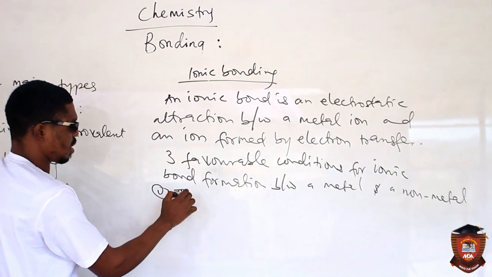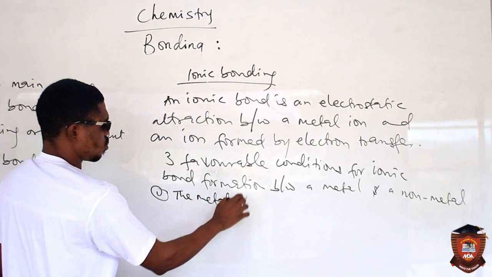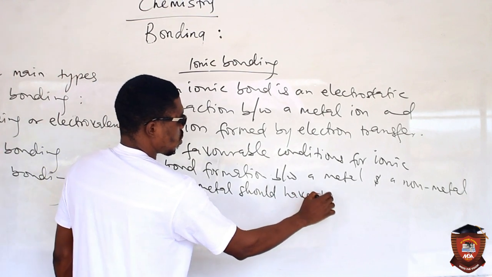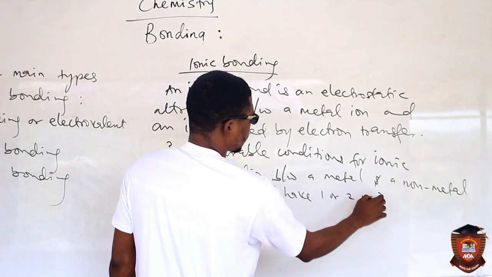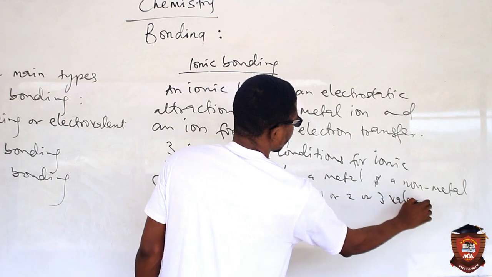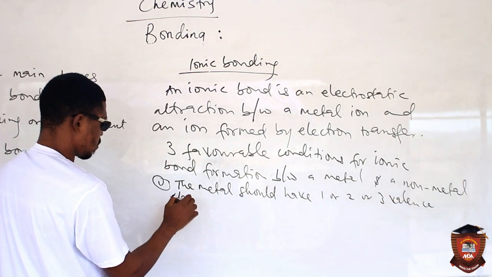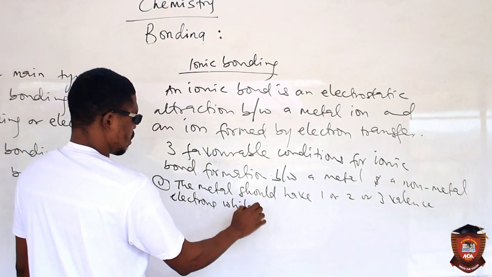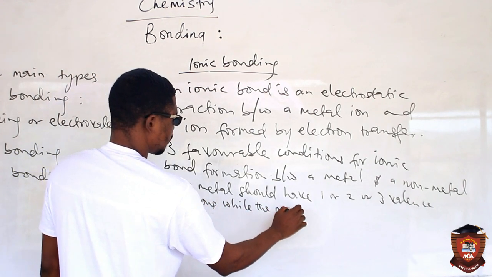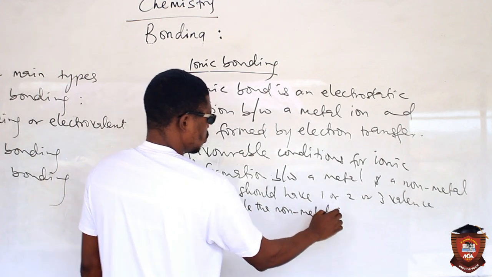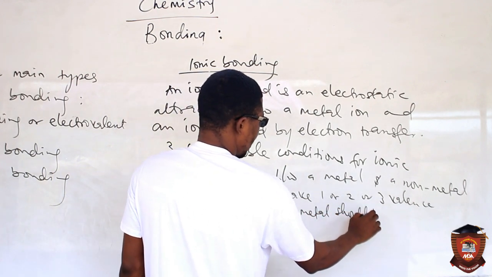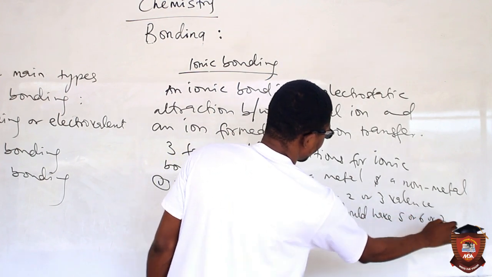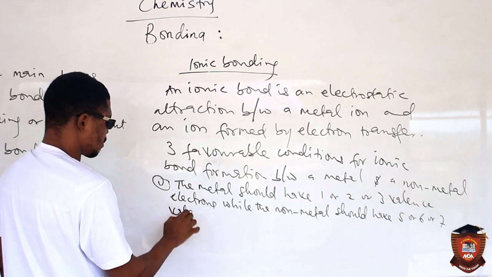One is that the metal should have 1 or 2 or 3 valence electrons, while the non-metal should have 5 or 6 or 7 valence electrons.